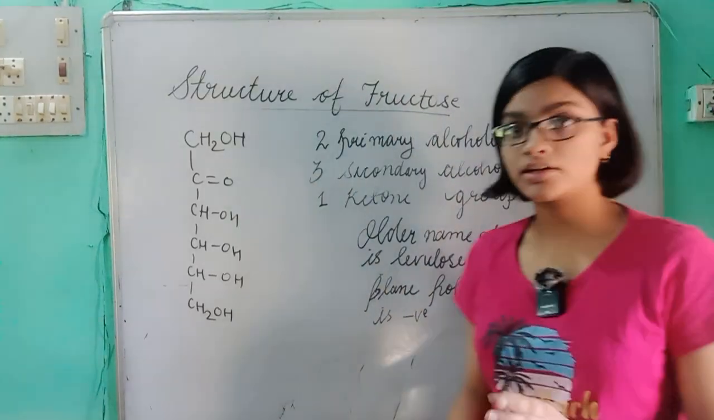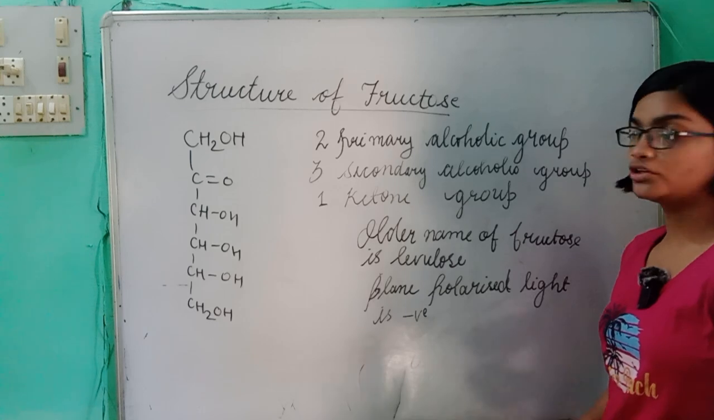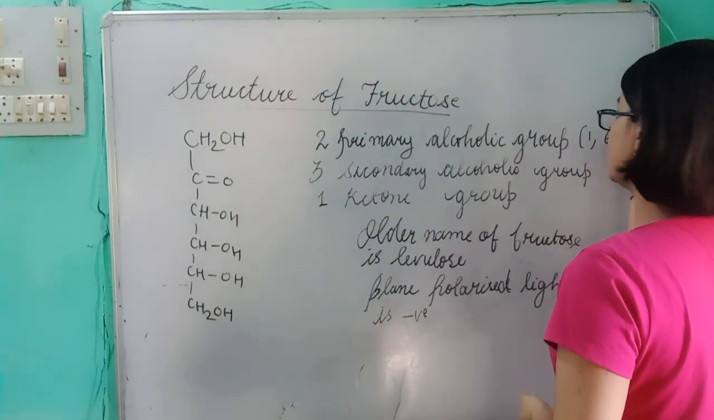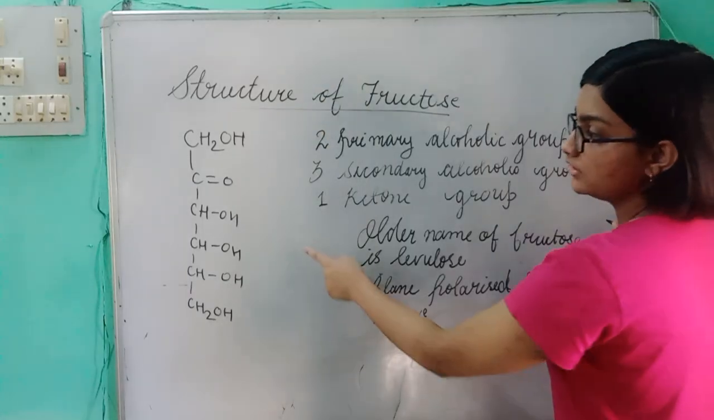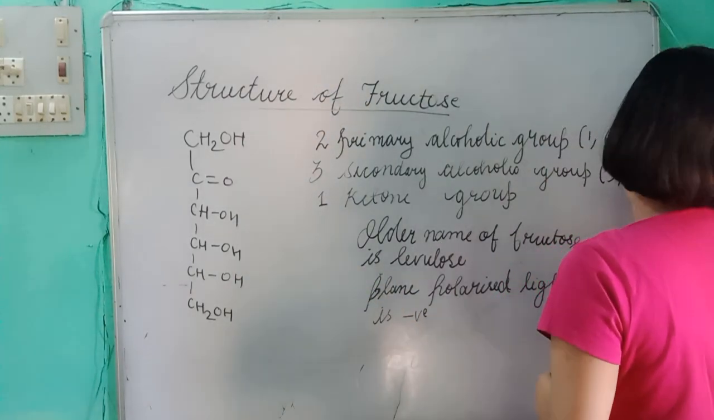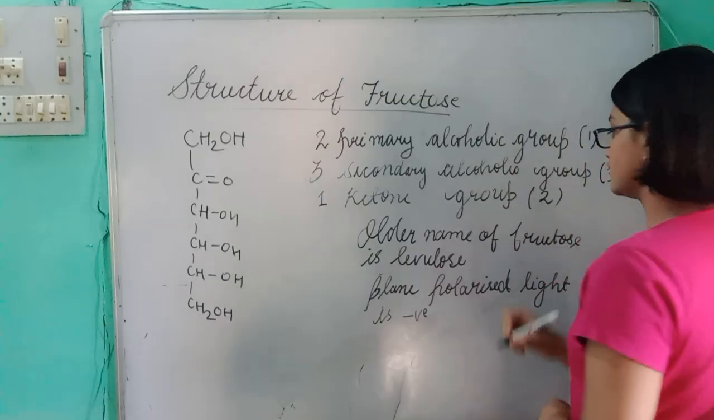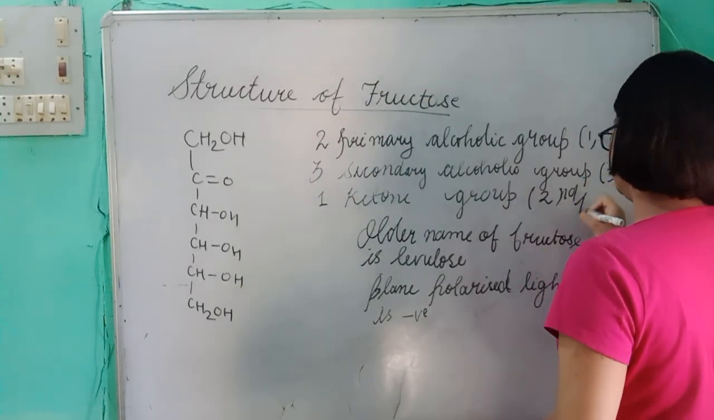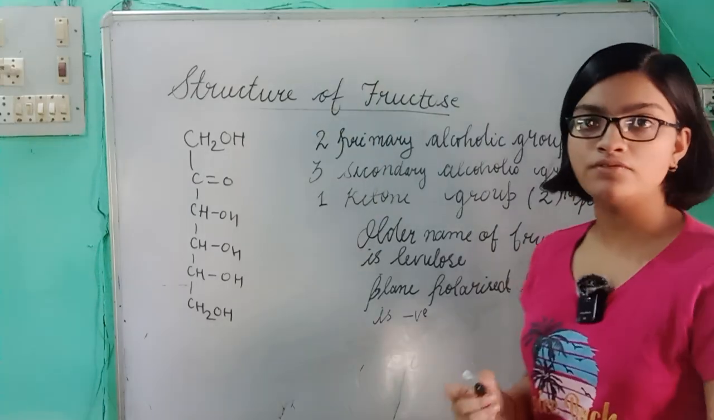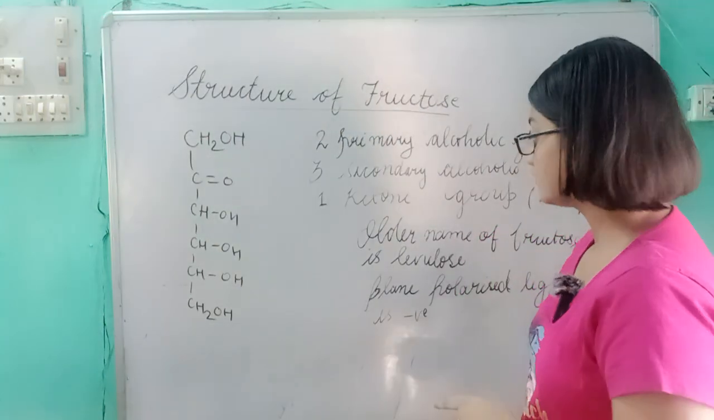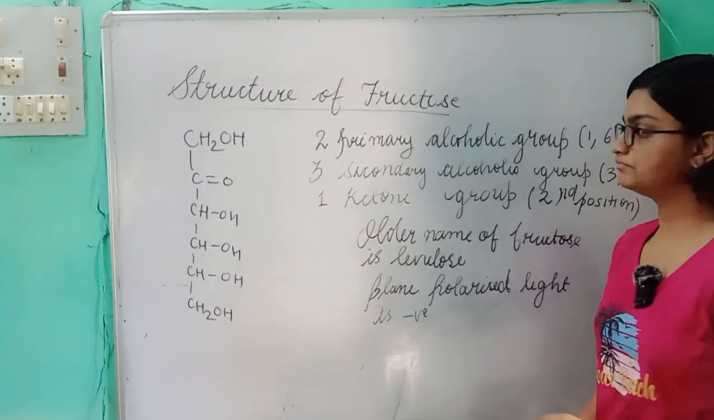So we saw the structure of fructose. This is the structure of fructose having two primary alcoholic groups at the first as well as sixth position, three secondary alcoholic groups at the third, fourth and fifth position, and one ketone group at the second position. So this was the structure of fructose, and the older name of fructose is levulose. Its plane polarized light is negative.